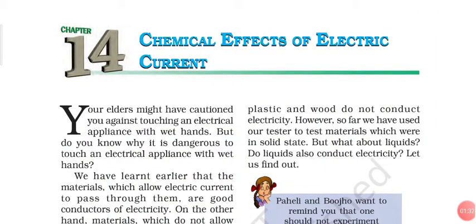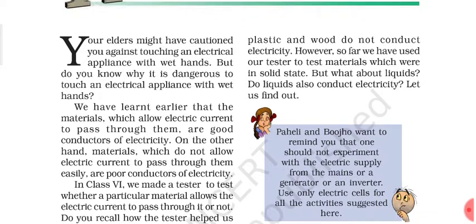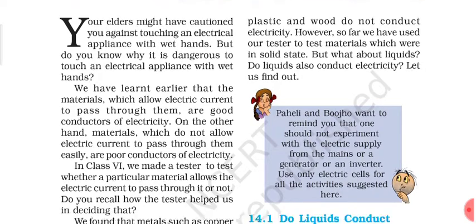What else we need to learn in this chapter? First of all, students, you need to think why your parents, why your elders warn you about not touching any electrical appliance with wet hands. This is because you may get an electric shock, right?